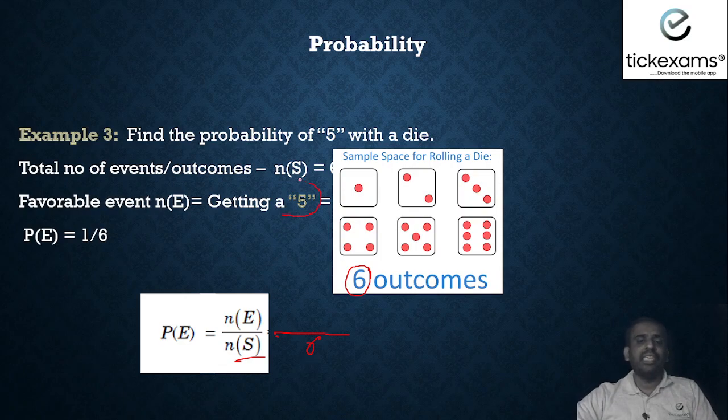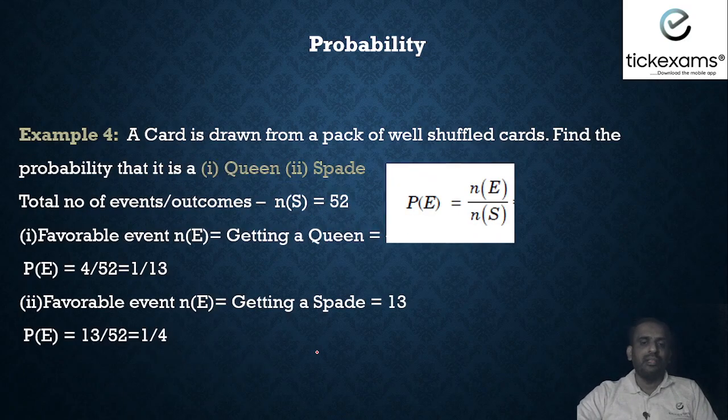Now probability of getting a 5. 1, 2, 3, 4, 5. How many times do we get 5? Only one time we will get 5. So the answer is 1 by 6. Okay. Next example.